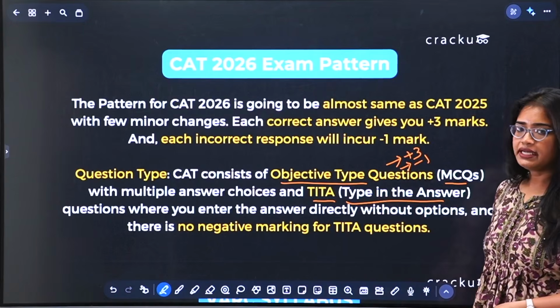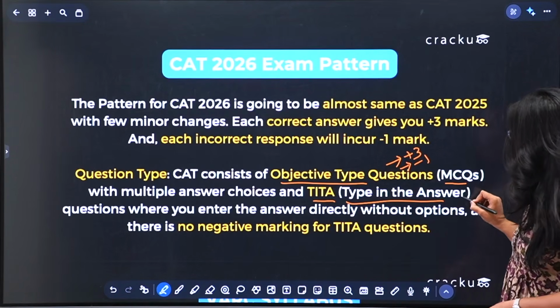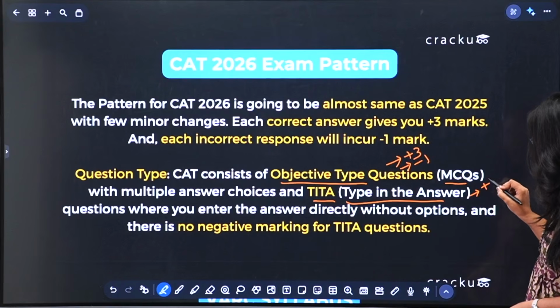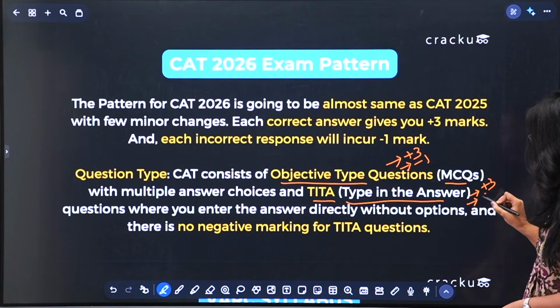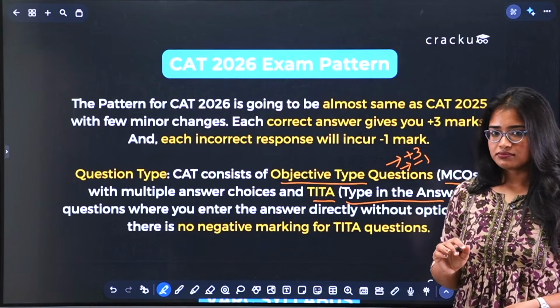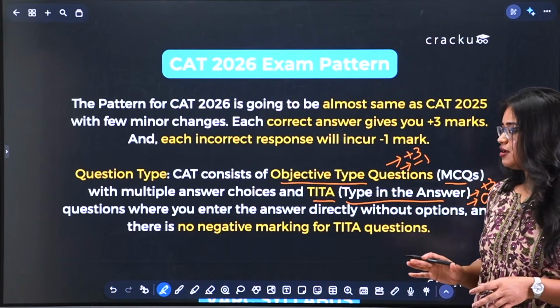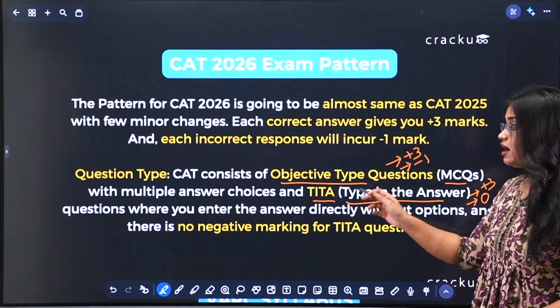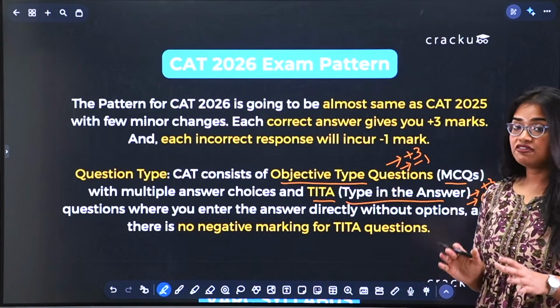But in case of TITA, you don't have negative marking. For each correct answer, you will again get +3 marks, but for each incorrect response there will be no negative marking and you will get 0. So whenever you see a TITA question, it still makes sense to attempt it even if you are not 100% sure, because there is nothing to lose. But for MCQs, please don't guess blindly, because that -1 will add up faster than you think.